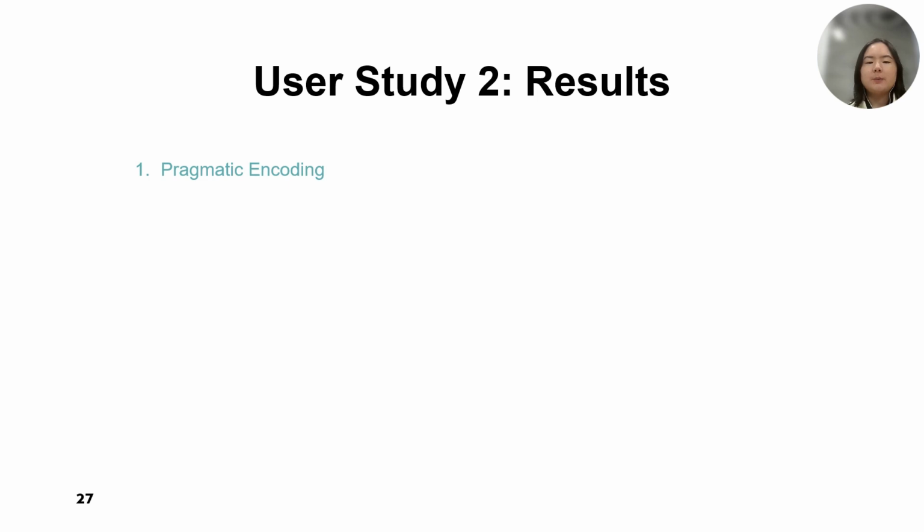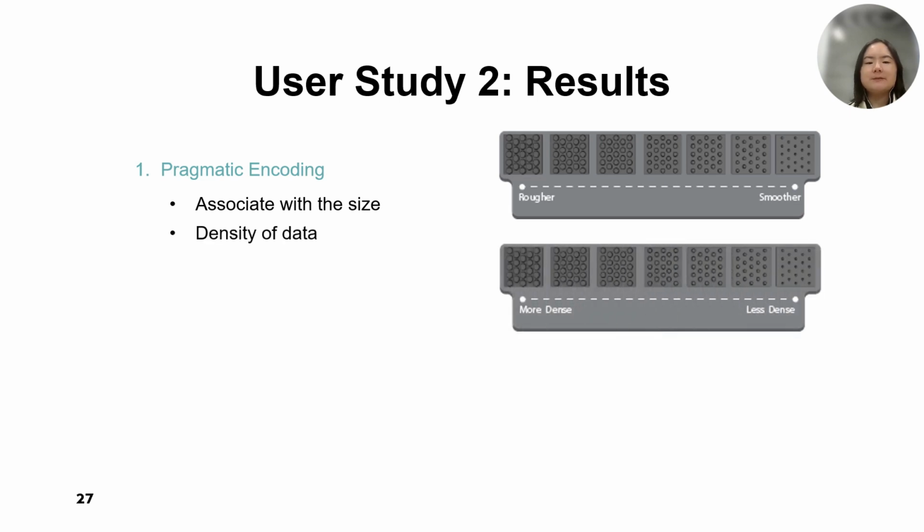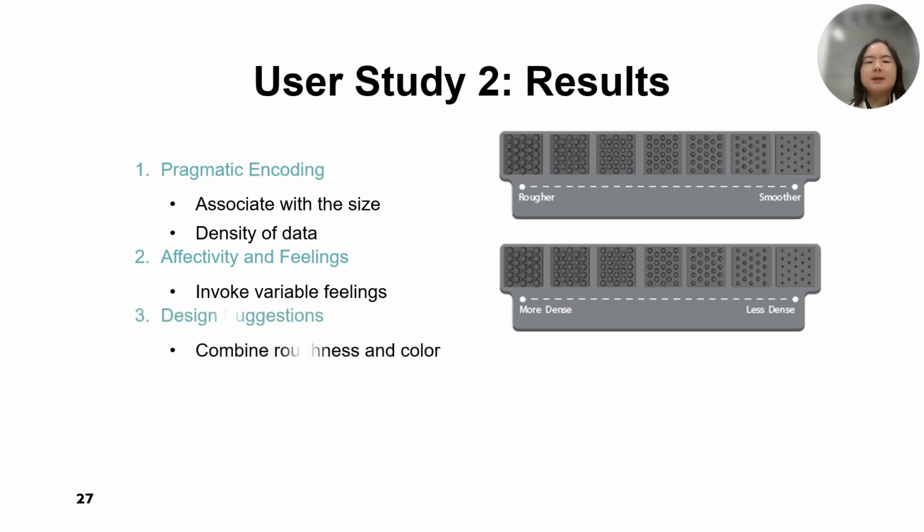Pragmatic encoding. We noticed that some participants feel the roughness level should associate with the size of the dot, but some participants interpreted the roughness as the density of the data. Affectivity and feelings. We noticed the roughness encoded data invoke variable feelings between participants. In some cases, roughness evokes strong affectivity. Design suggestions. Many participants described combining both roughness and color as an encoding opportunity. The other 3 themes are engagement, use case of roughness, and perceptual challenges.